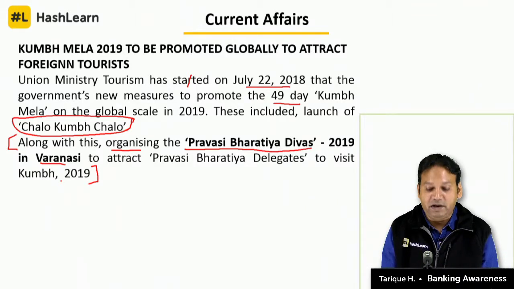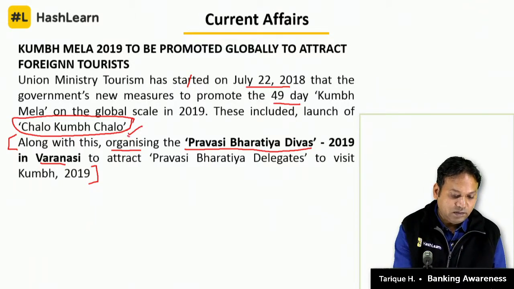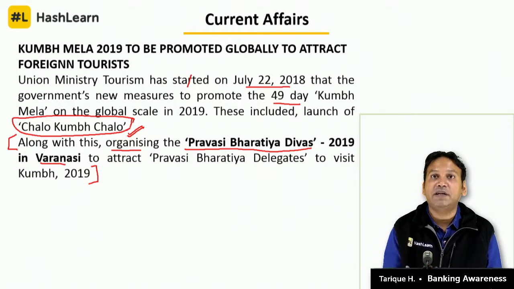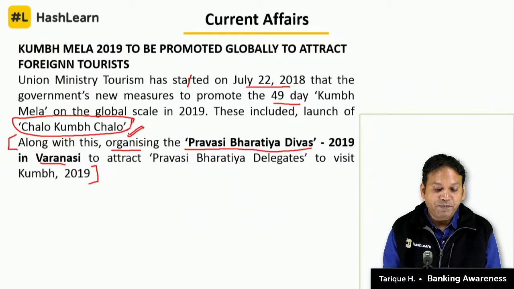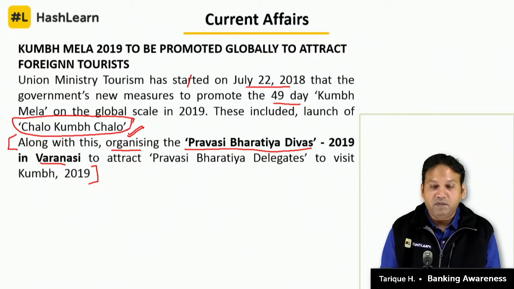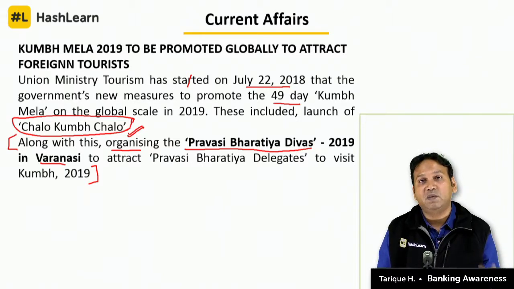It's a 49-day event, and what is also the initiative that is there to attract people? What is the name of the initiative? The name of the initiative is Chalo Kumbh Chalo. That's one question. Then Pravasi Bharatiya Divas 2019 will be held in which city? It will be in Varanasi. That is the second question. Now what do we know about Pravasi Bharatiya Divas? When is Pravasi Bharatiya Divas celebrated every year?